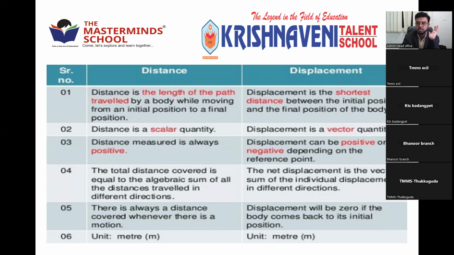Now kids, see when you are playing carroms, when you are hitting the coin with the striker, sometimes you hit straight, sometimes you hit the crossway. You hit the frame and then it goes to the hole. So many ways you can hit the coin with the help of the striker. So one is distance, other is displacement. The total length of the path. See the difference. Very interesting difference is there between those two.